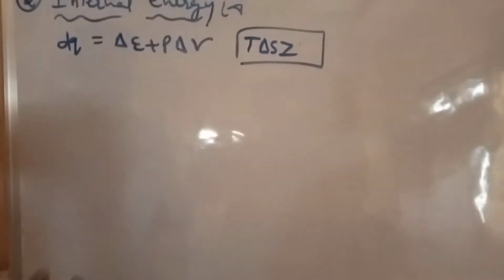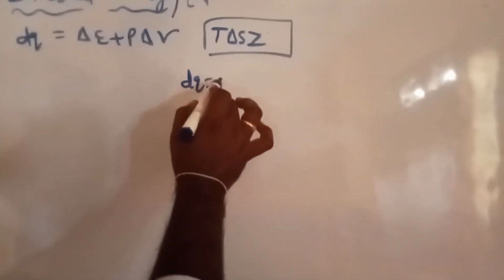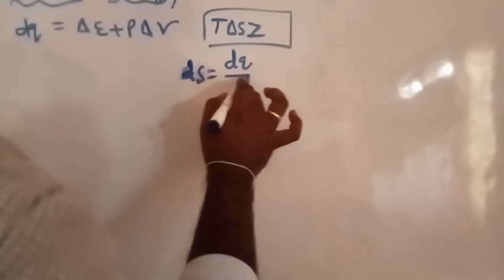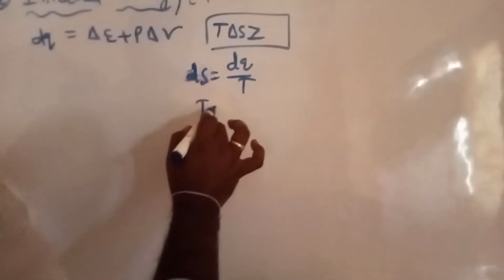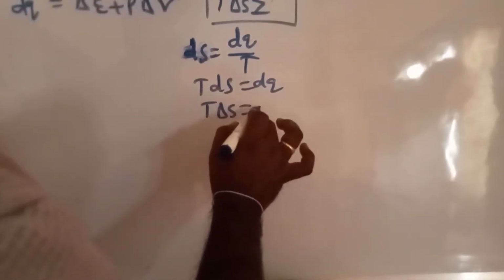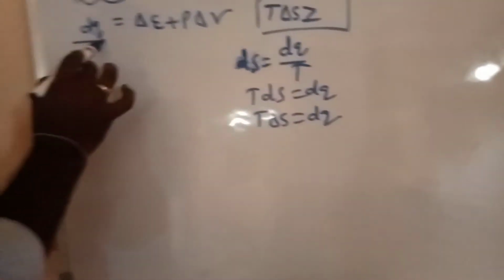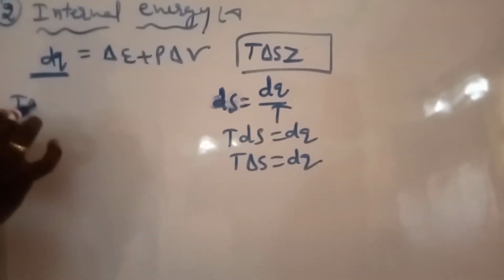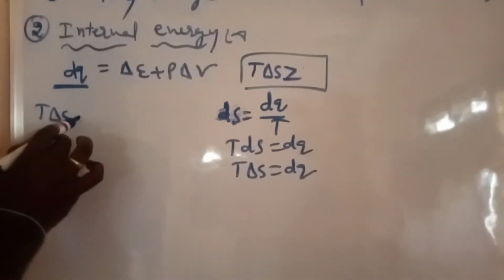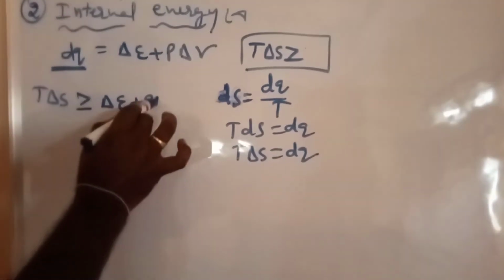From the entropy equation. We know the basic entropy equation: dS is equal to dq by T. Here T dS equal to dq, or T delta S is equal to dq, for finite or infinite changes. Okay, now in place of dq we can write T delta S, our required equation formation. T delta S greater than or equal to the remaining equation, delta E plus P delta V.